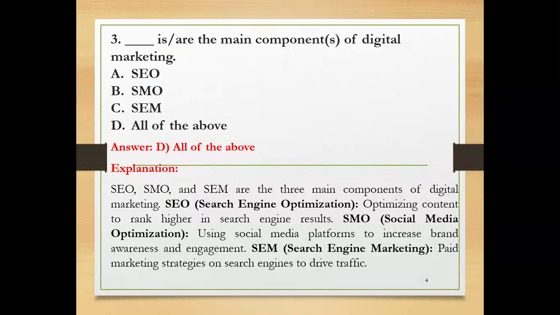Then one more important component is search engine marketing. This is a paid marketing strategy on search engines to drive traffic. In other words, we can call it PPC, pay per click, plus search engine optimization, equals search engine marketing. These are very important components for digital marketing purposes.